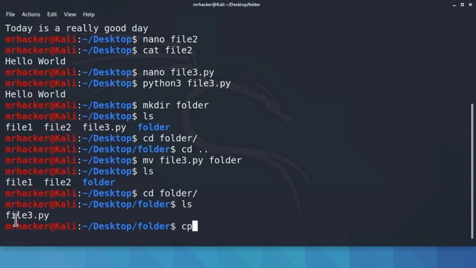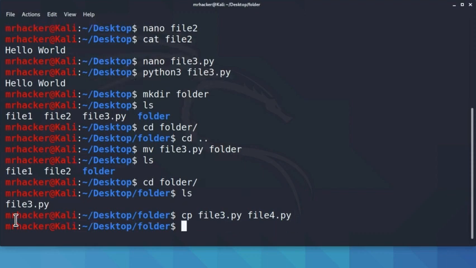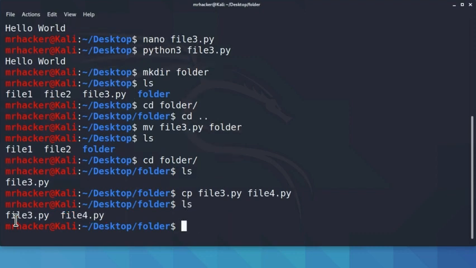If I type cp, which stands for copy, file3.py, and I type file4.py right after it, this will create an exact copy of our file in the same directory. If I press enter and type ls, here it is. We got file3.py and file4.py.